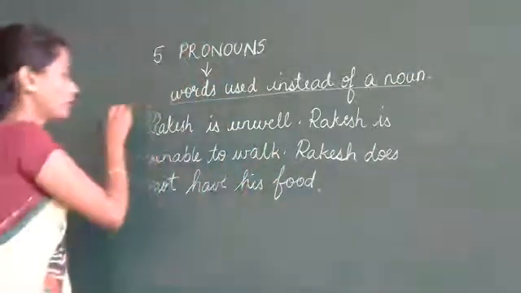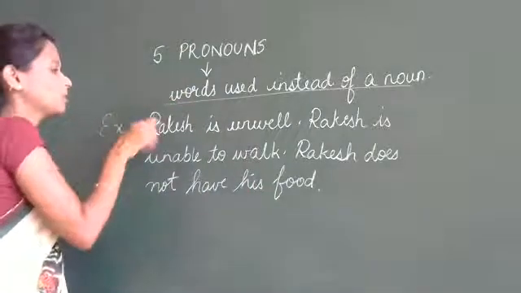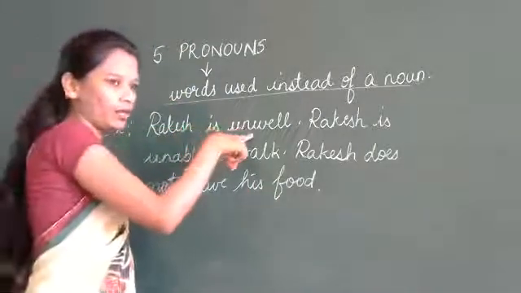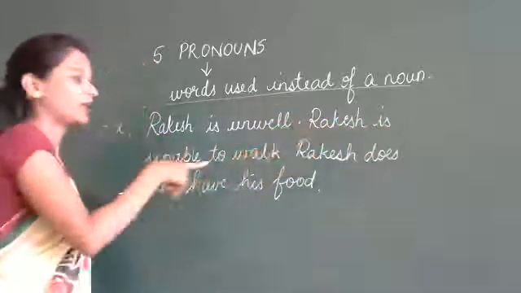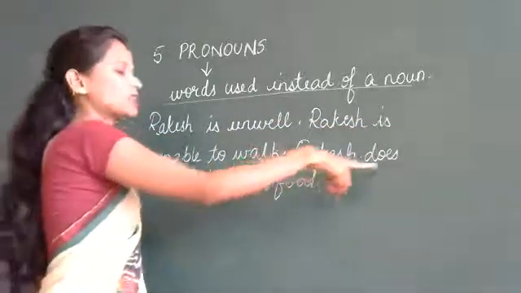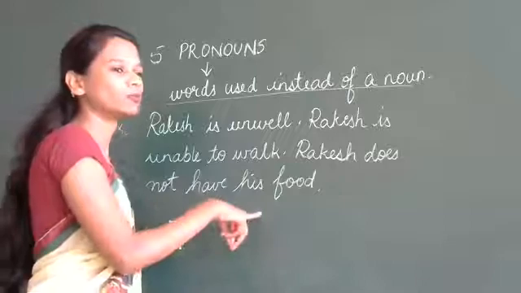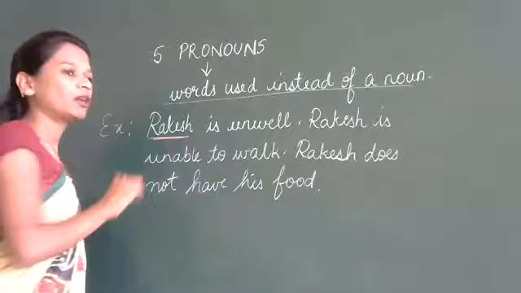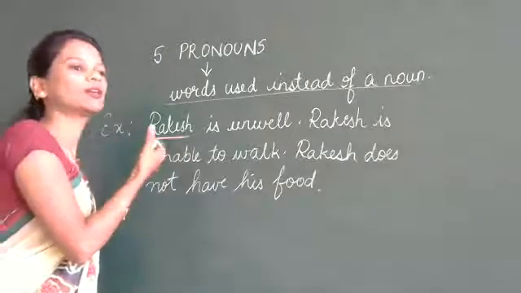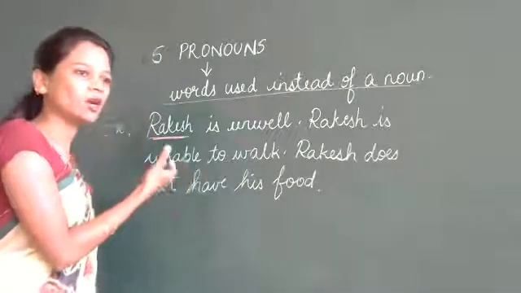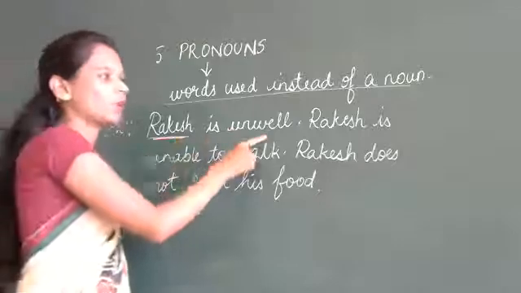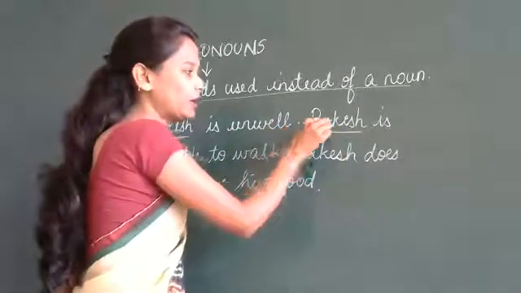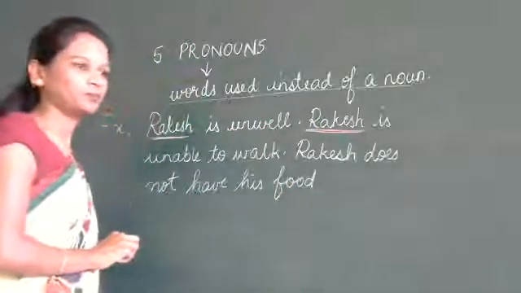Now, I have given you this example. Rakesh is unwell. Rakesh is unable to walk. Rakesh does not have his phone. Now, which is a noun here? Rakesh, because it is the name of a person. Rakesh is a noun. Now, Rakesh is unwell. Again, we have repeated the word Rakesh.